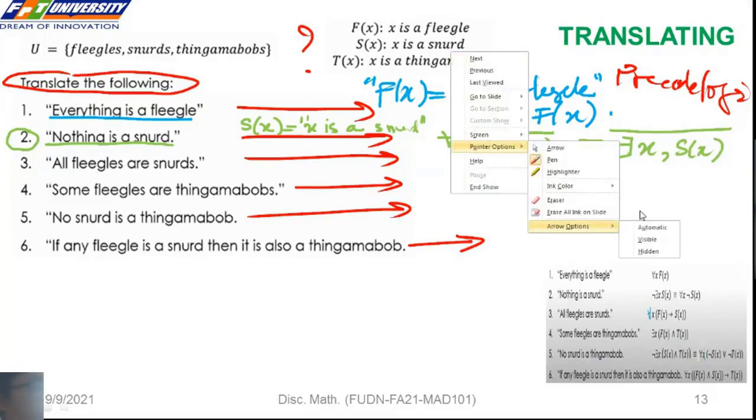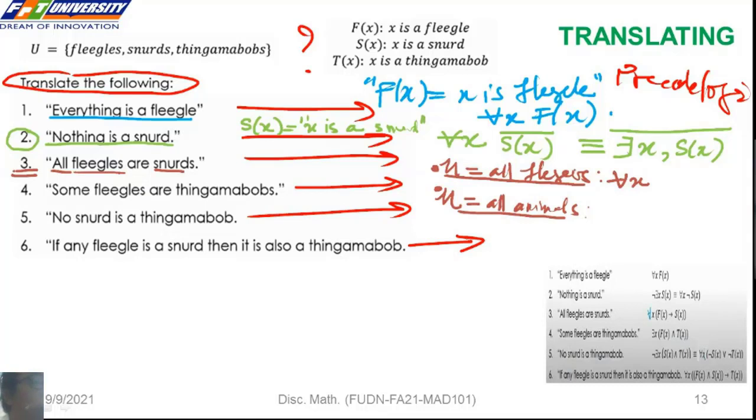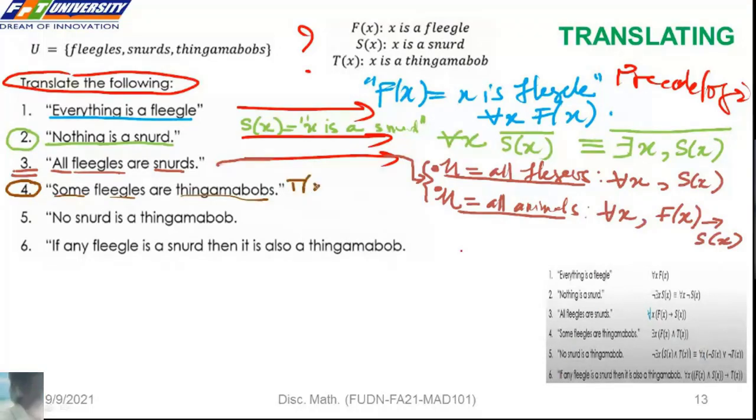And the third one, phủ định của với mọi là tồn tại. Phủ định của tồn tại là với mọi. So for all H, if the domain is all people, S of H. If you choose the domain all animals, so for all H, if H is a person, then it is not. Ở trên cũng đúng, tùy cái domain. So the next one, try to practice.